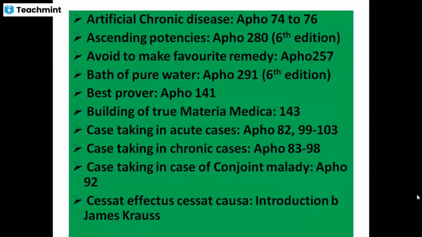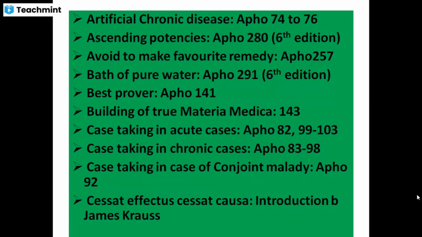Next, artificial chronic disease, aphorism number 74 to 76. Ascending potencies, aphorism number 286, 6th edition. Avoid making a favorite remedy, that is in aphorism number 257. Bath of pure water, aphorism number 291, 6th edition. Best prover, aphorism number 141. Building of true materia medica, 143.